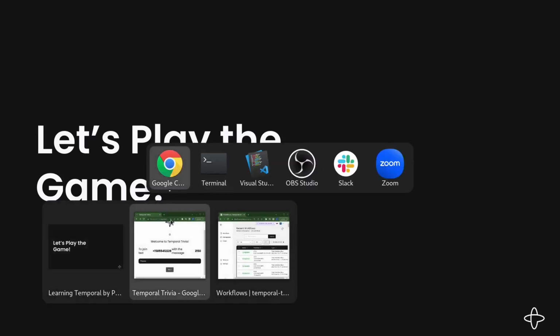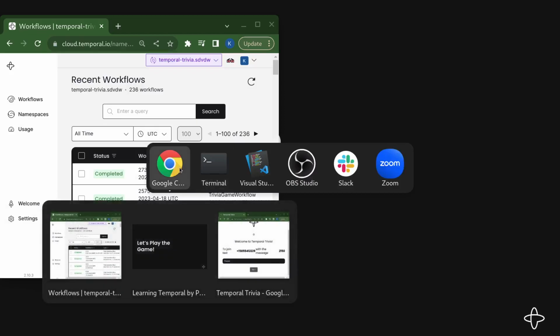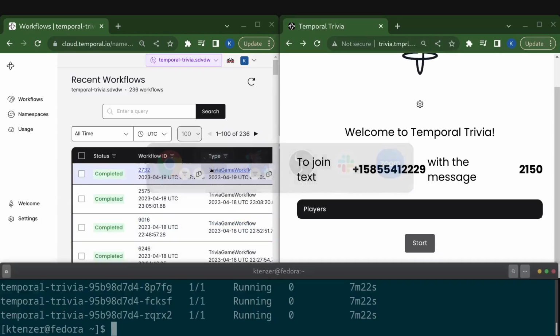All right, let's check it out. I'm going to open up a couple windows here. On the left, I have the Temporal Cloud UI, where we can look at what the game looks like from a workflow perspective. On the right, I have the game. And at the bottom, I have where we're running the workers, which are handling the workflow execution.